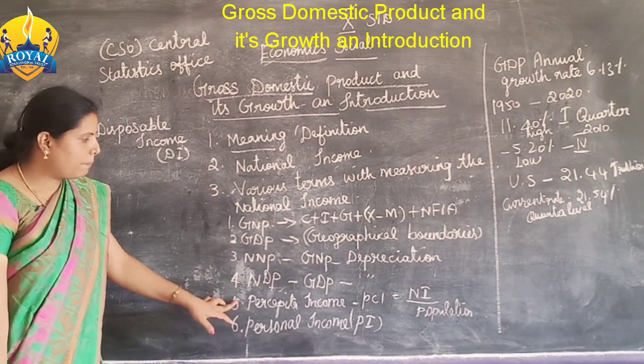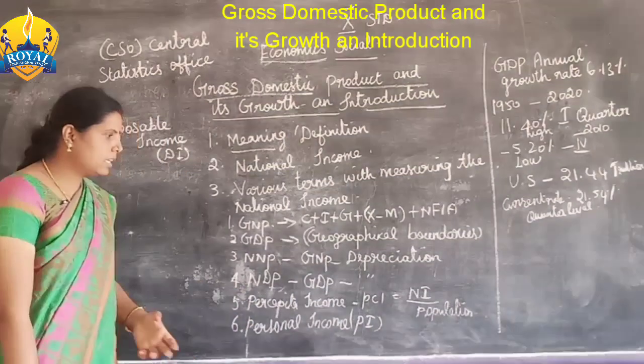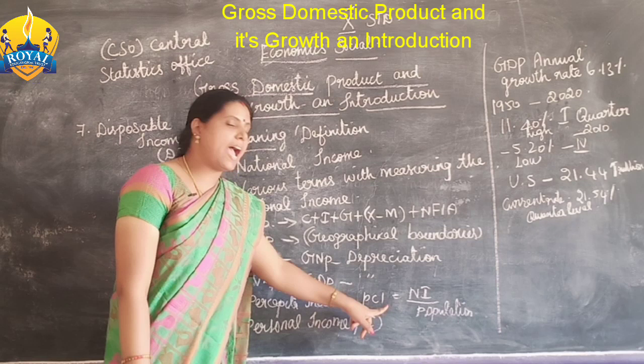And then per capita income. What is per capita income? In short, we say PCI.